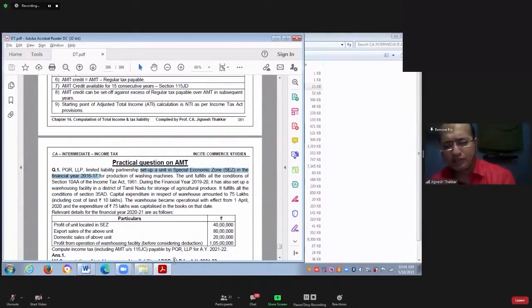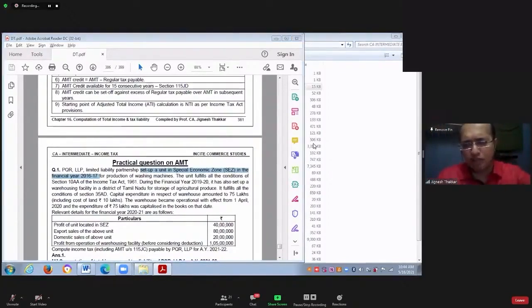For the first 5 years, 100% of profit. So this is set up in the year 16-17. So 16-17, 17-18, 18-19, 19-20, 20-21. 2021 is the 5th year. So 100% reduction will be allowed in respect of profits earned from the export turnover of the SEZ unit. Yes or no? Have you understood this?